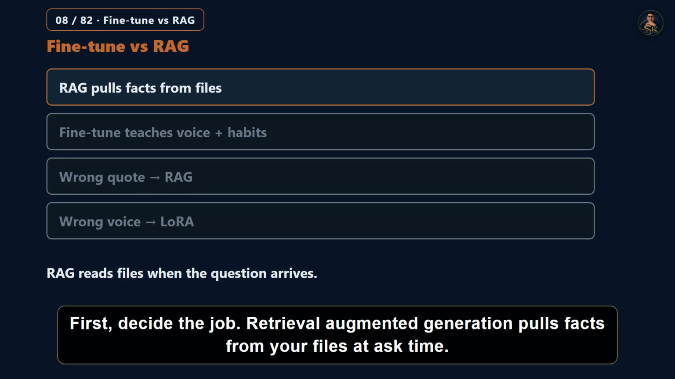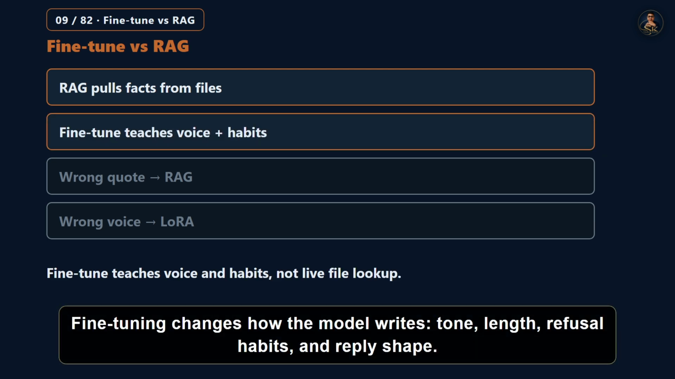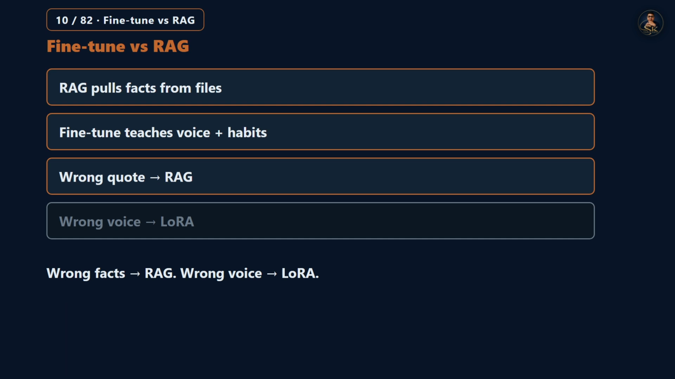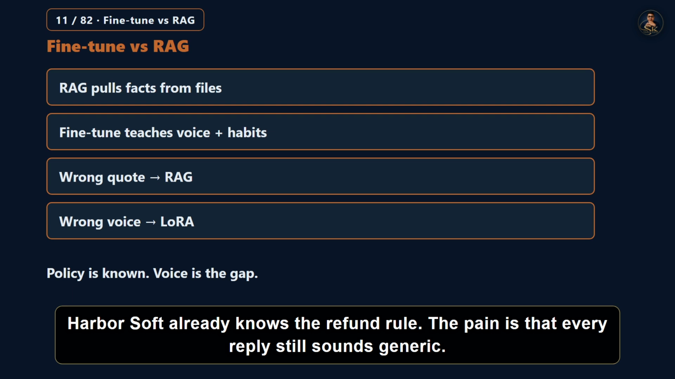First, decide the job. Retrieval augmented generation pulls facts from your files at ask time. Fine-tuning changes how the model writes: tone, length, refusal habits, and reply shape. If the miss is a wrong policy, build a quote builder. If the miss is the wrong voice, stitch a LoRA. HarborSoft already knows the refund rule. The pain is that every reply still sounds generic.